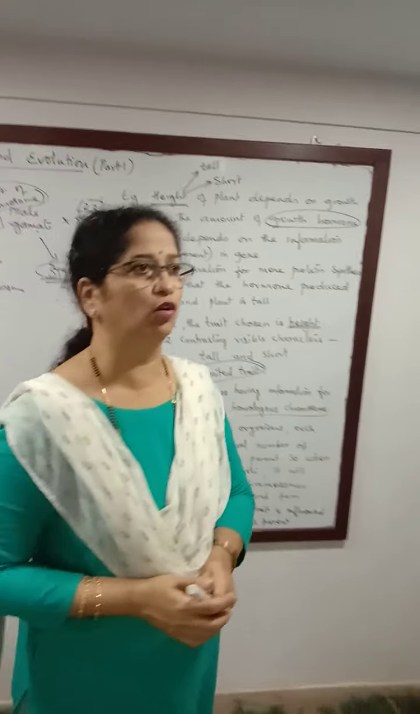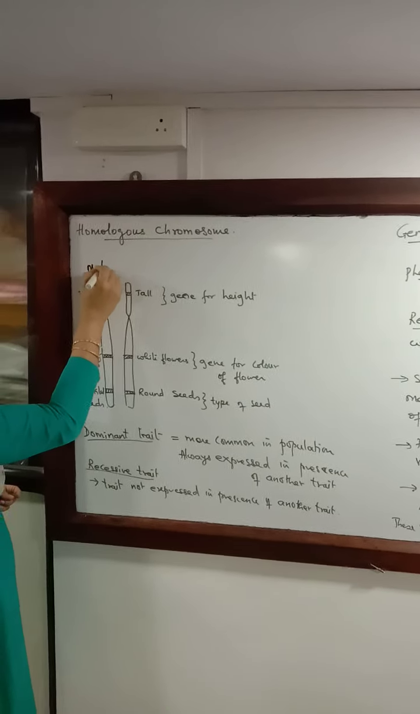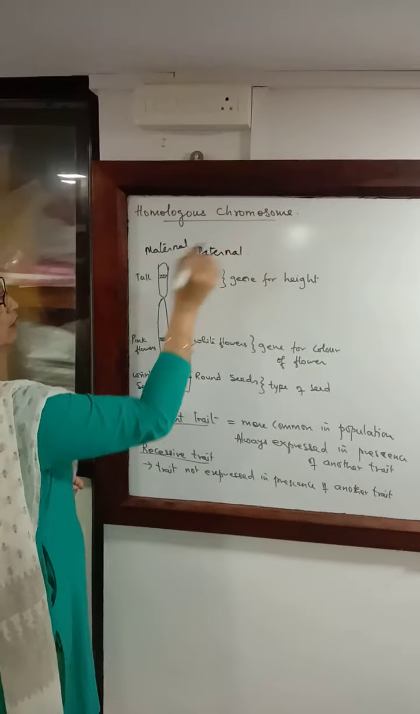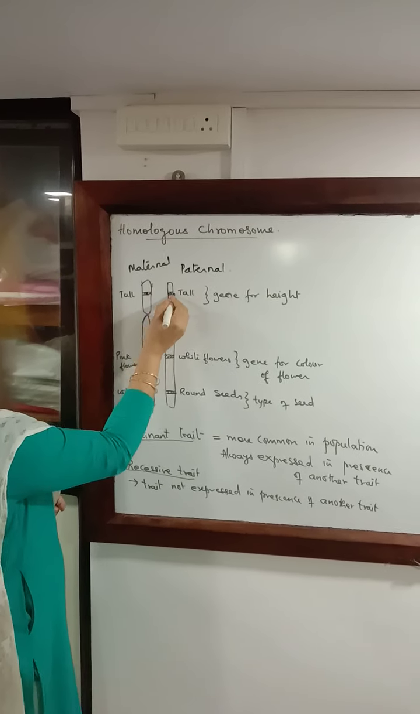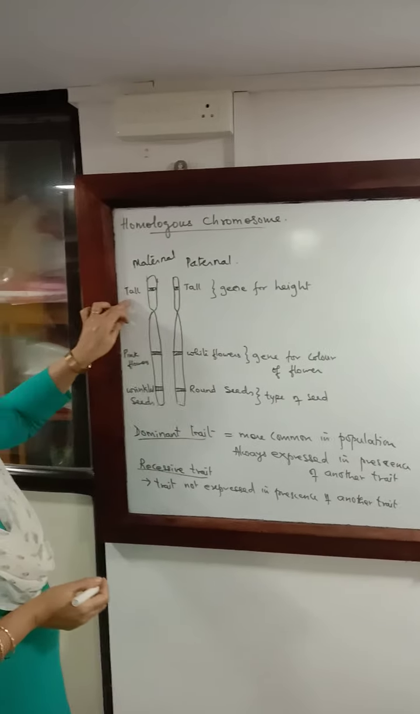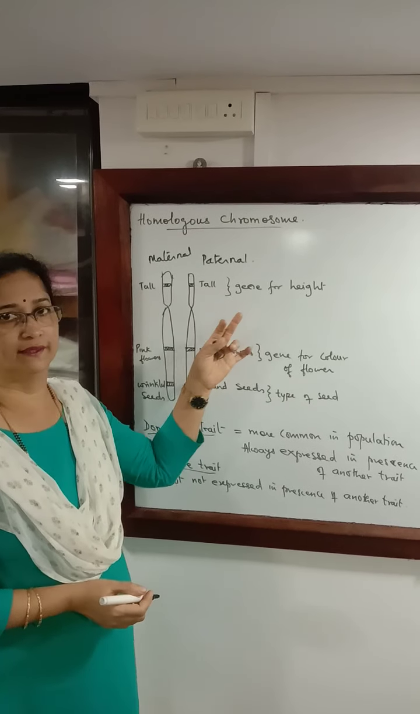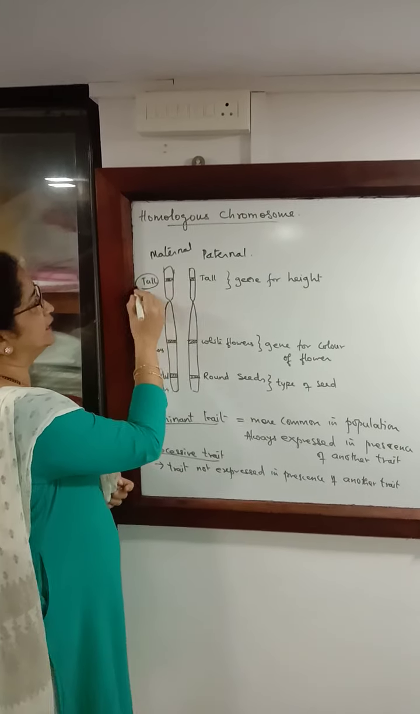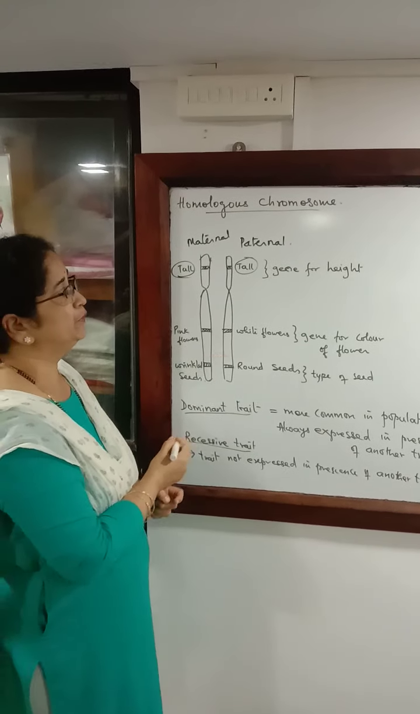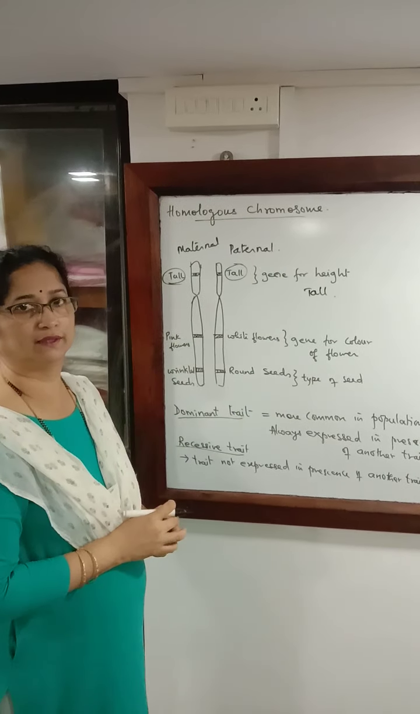Let us consider now a homologous chromosome. This is the maternal copy and this is the paternal copy. This is the gene that will control height. Now, in both the chromosomes, the information that is present on this gene is for tallness. So, since it is same on both the genes, the maternal and the paternal copy, the plant will be tall because the information is for tallness.